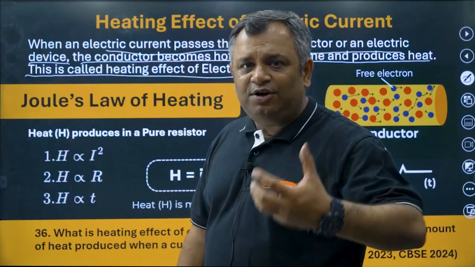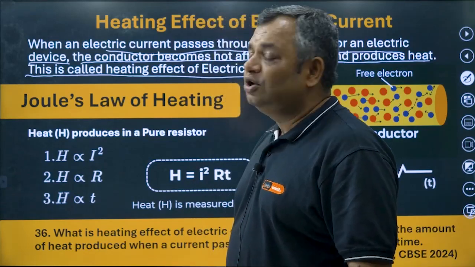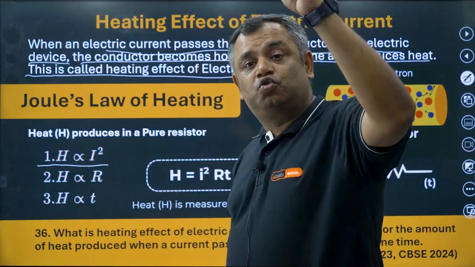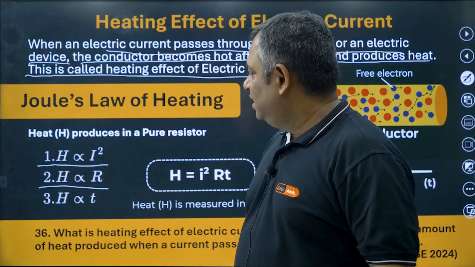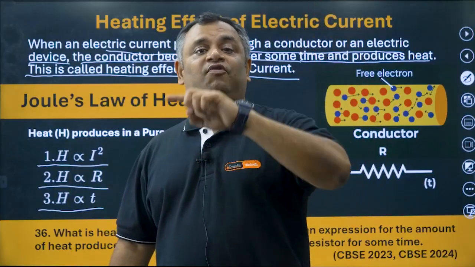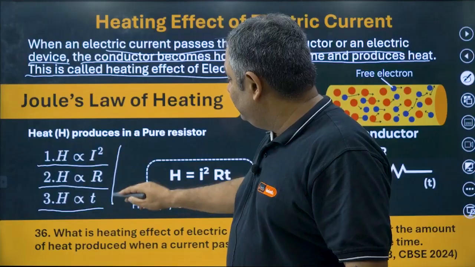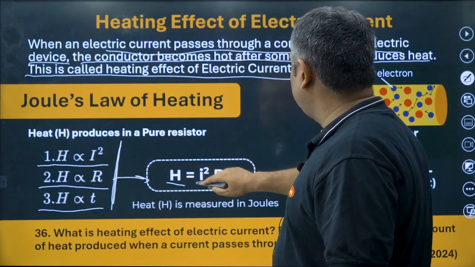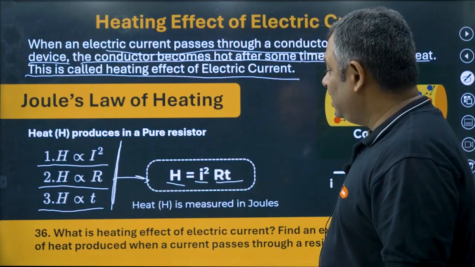Right? So this heating effect of electric current is expressed via Joule's law of heating, where Joule's law of heating says the heat produced is directly proportional to I square. Heat produced is directly proportional to R, and heat produced is directly proportional to the time for which the current is flowing. Okay? So all these three things become very, very important, and the formula for heat comes out as H is equal to I square R into T.